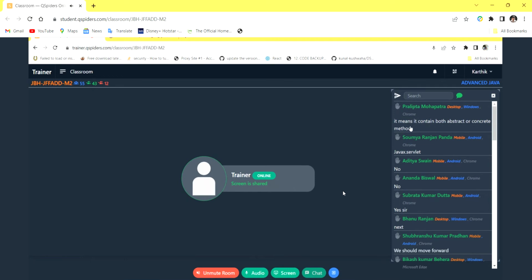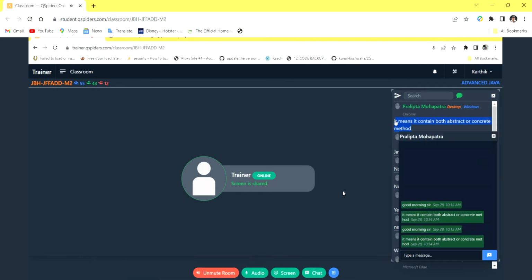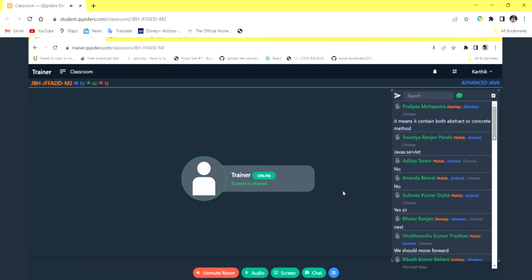Yeah, Pralipta, it's absolutely correct. So it means it contains both abstract methods and concrete methods. Abstract class means it can contain both concrete methods as well as abstract methods. Abstract methods are the ones which don't have any implementation. Concrete methods are the methods which have implementation. Both head and body will be there for a concrete method, and for an abstract method only the head will be there. That is, only the method declaration will be there, that's all.